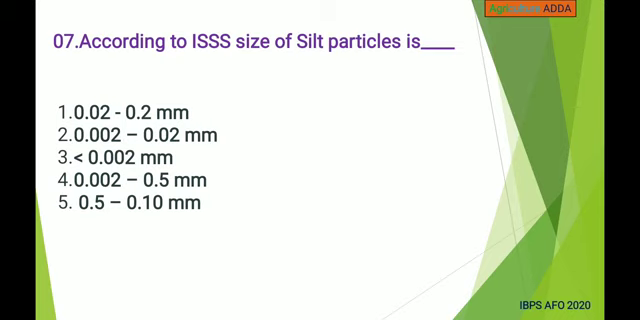Next, according to IEEE, size of silt particles is 0.0 to 0.2 mm, 0.002 to 0.02, less than 0.002, 0.002 to 0.5 mm, 0.5 to 0.1 mm. Answer is 0.002 to 0.02 mm.